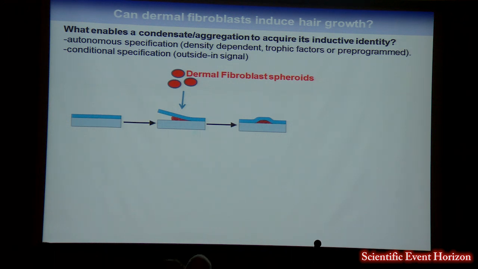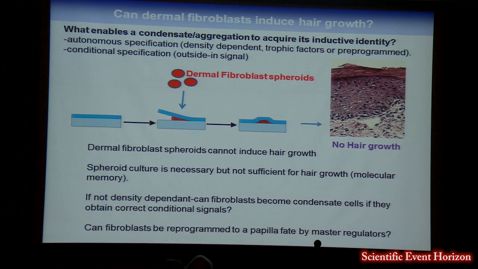We used our human-to-human assay to assess their instructive capacity, and we never saw any hair growth when we implanted dermal fibroblast spheroids. So that indicates that spheroid culture is necessary, but it's not sufficient for hair growth, and that the dermal papilla cells must have some molecular memory that is reactivated by 3-dimensional culture. And so if it's not density dependent, this begs the question, well, can fibroblasts become condensate cells if they obtain the correct conditional signals, replicating what would occur during development? Or perhaps can fibroblast cells be reprogrammed to a papilla fate using master regulators? But I believe this is something that Carlos Clavel will talk about in his talk tomorrow.